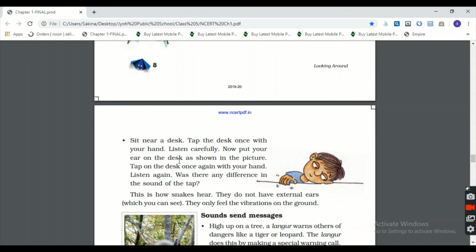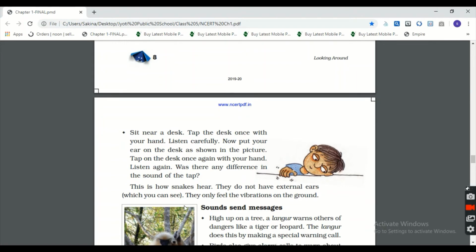Now put your ear on the desk as shown in the picture. Tap the desk once again with your hand. Listen again. Was there any difference in the sound of the tap? So this activity also you need to do and write the answer of this question in your notebook. Okay? This is also the homework task of yours.